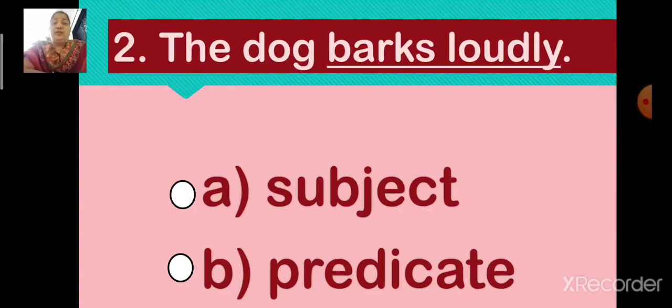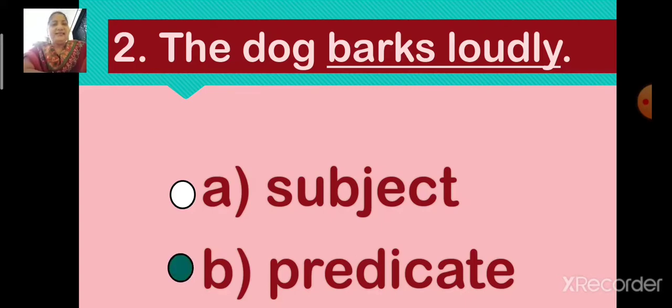Number 2. The dog barks loudly. In this sentence, the underlined part is barks loudly. Now children, the options are option A, subject, and option B, predicate. Now you have to tell me whether the underlined part barks loudly is subject or predicate. Yes, you are right. The underlined part barks loudly is predicate. So children, let us select option B, predicate.